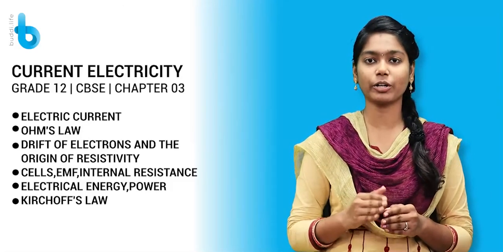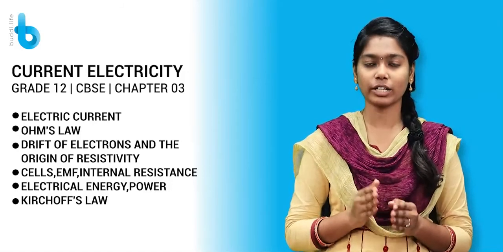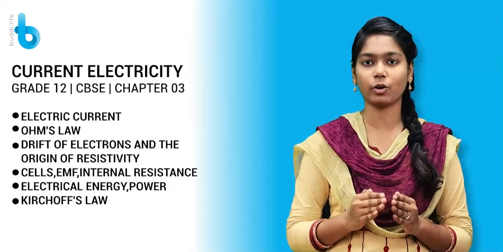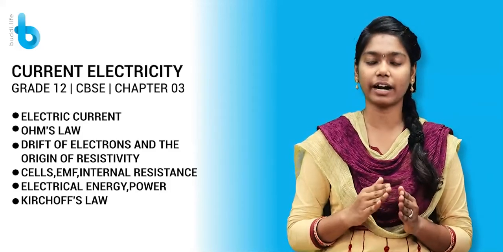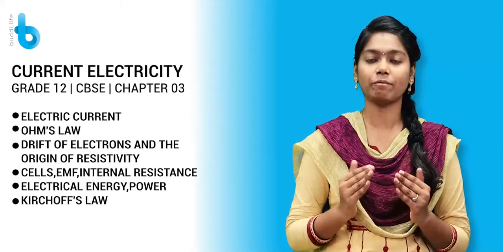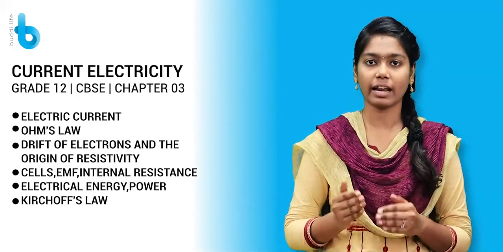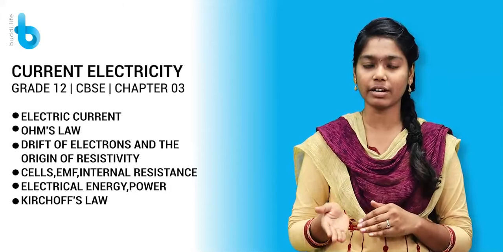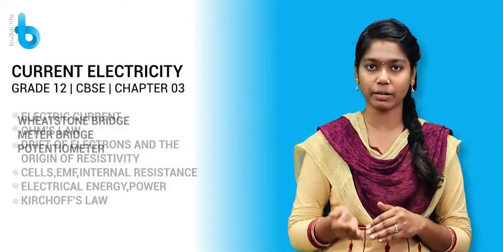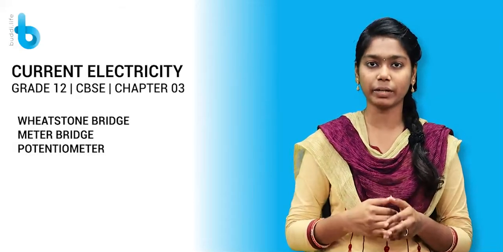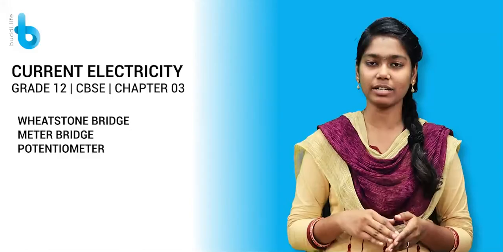In this class, we are going to cover the third chapter, current electricity, in your NCERT Physics. Okay students, let's see the important topics that we are going to cover. First, the introduction of this lesson, and later electric current in the conductor, Ohm's law, and the very important topic, drift of electrons and origin of resistivity. And later cells, EMF and internal resistance, and Kirchhoff's law. On the basis of Kirchhoff's law, we are going to derive the expressions for the Wheatstone bridge, meter bridge and potentiometer. Okay students, without any delay, let's get into this class.